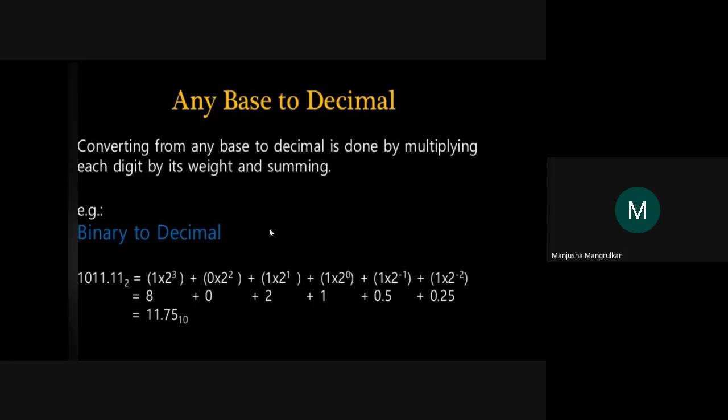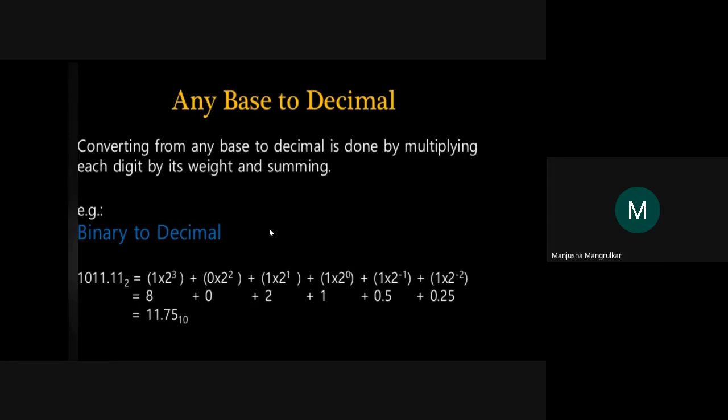Now, any base number can be converted into a decimal number. We have seen hexadecimal to binary, binary to hexadecimal, octal to binary, binary to octal, as well as octal to hexadecimal and hexadecimal to octal. But we have not yet seen any number converting into decimal. Any number means a binary number, an octal number, or a hexadecimal number.